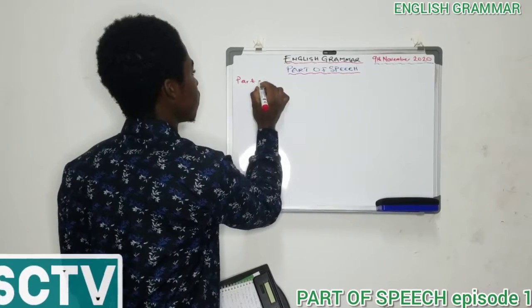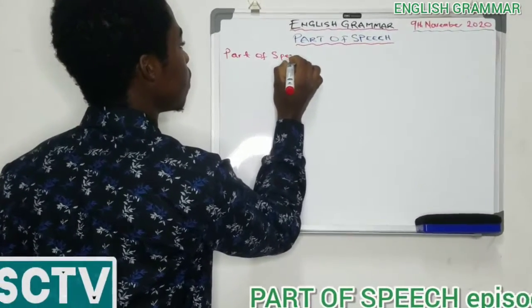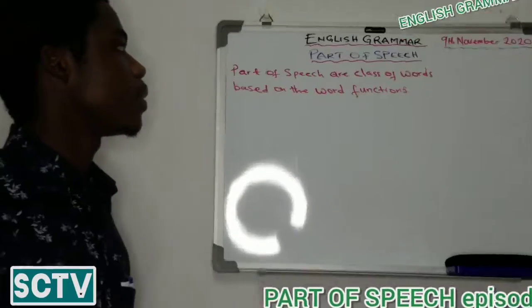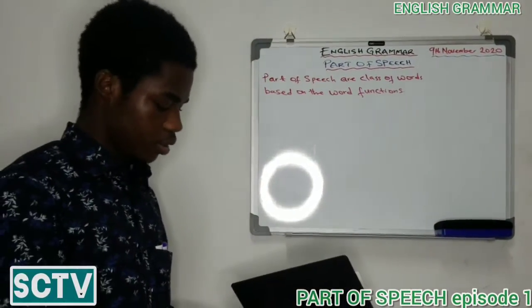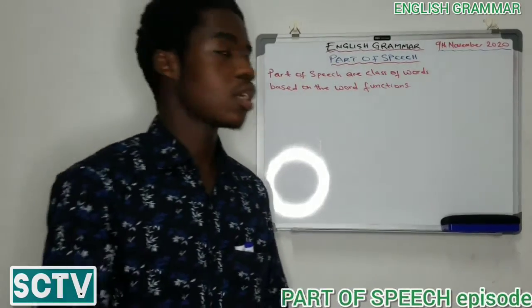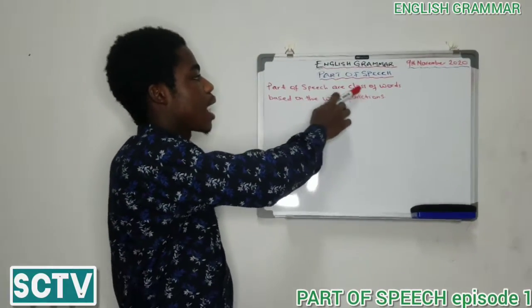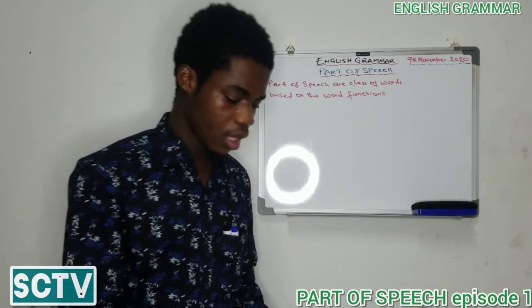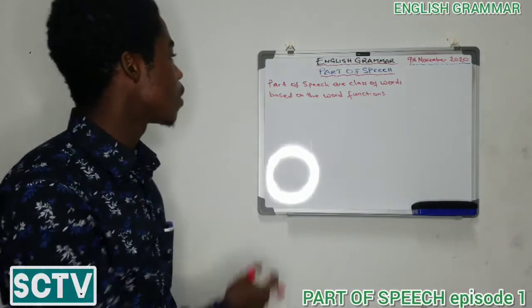So we say what a part of speech is. Now what is a part of speech? They say part of speech are a class of words based on the word function. Now let's come to understand what this means.